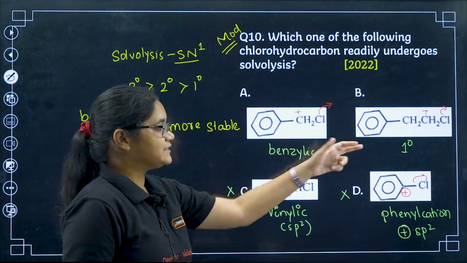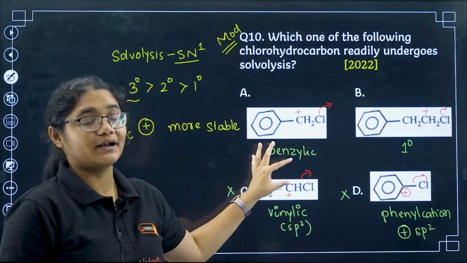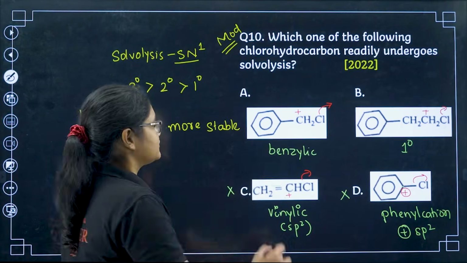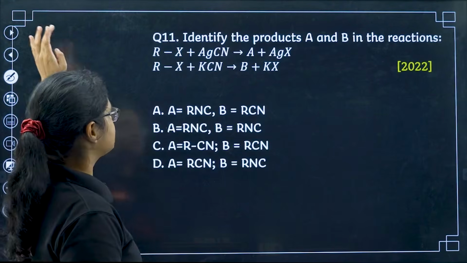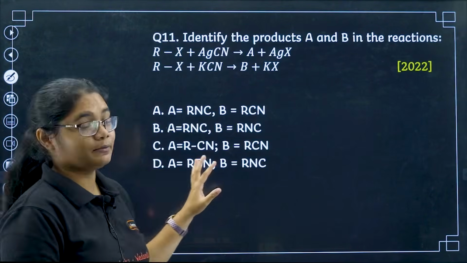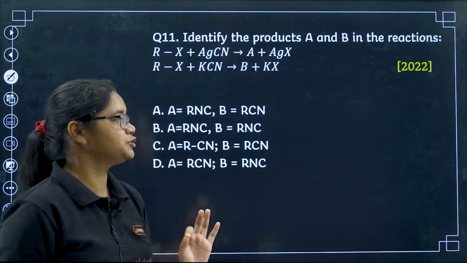Now here if I see benzylic and primary, benzylic carbocation is definitely more stable, so that is why it will react faster. Option number A. Okay. Moving to the next question, the 11th one. This is a very 2022 question, again a very important question.